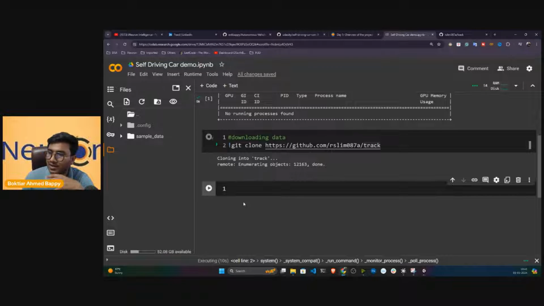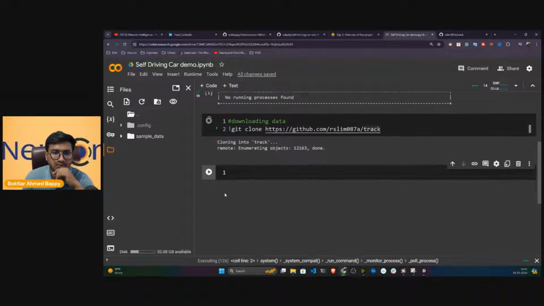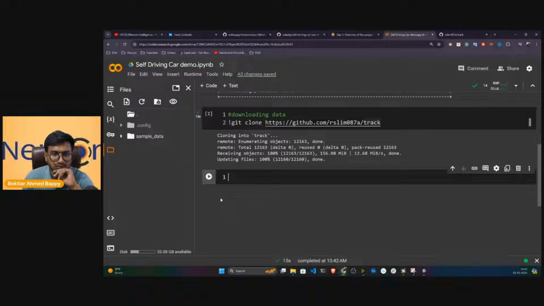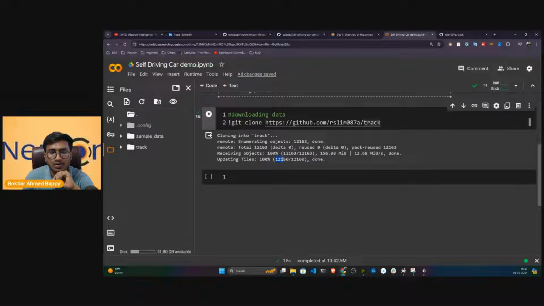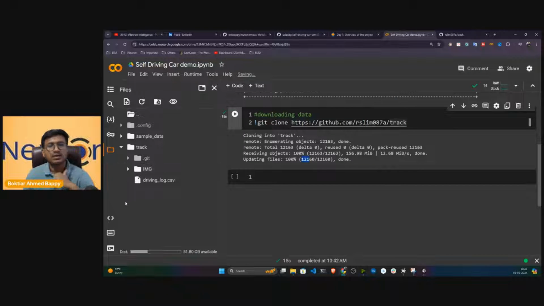So it will take some time because there are so many images. Okay, done. Now if I refresh, see, this folder contains around 12,160 images. Like it's a huge number of images. Now if I see inside the track images, I have all the images.